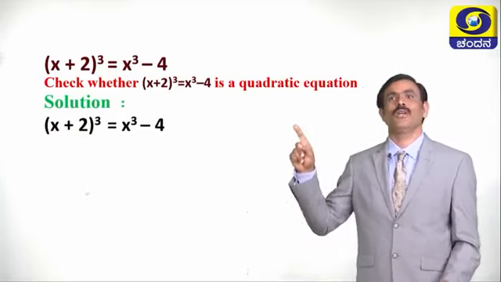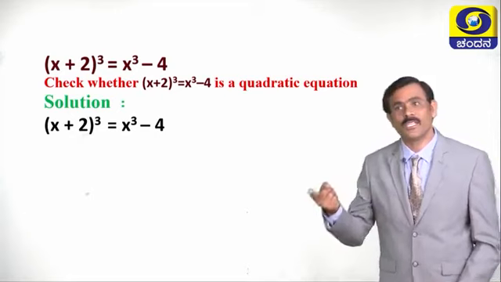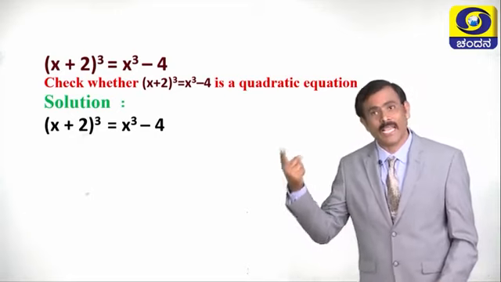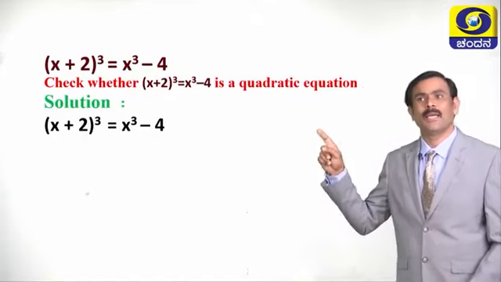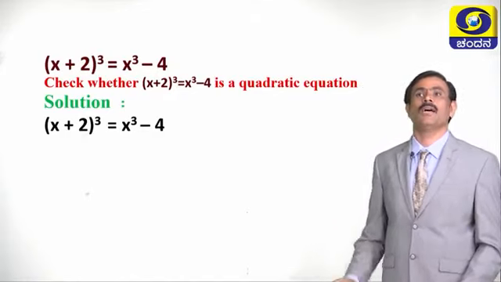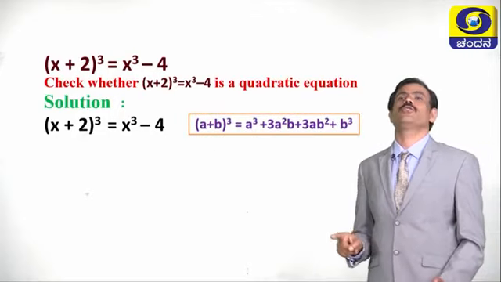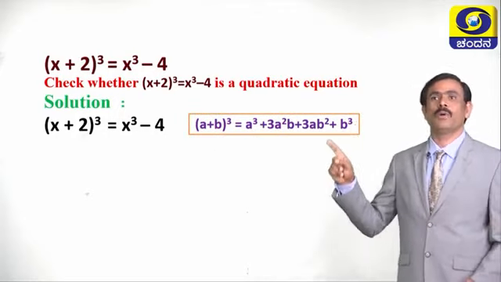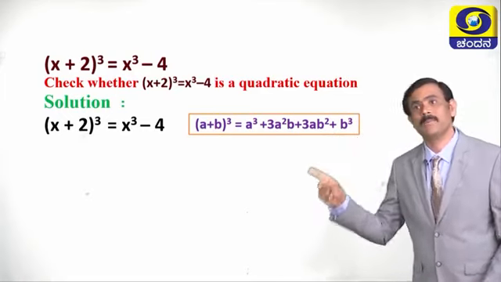X plus 2 whole cube is equal to x cube minus 4. Then what is the next step? We have to expand x plus 2 whole cube by using a plus b whole cube formula. What is a plus b whole cube? A plus b whole cube is equal to a cube plus 3a square b plus 3ab square plus b cube.